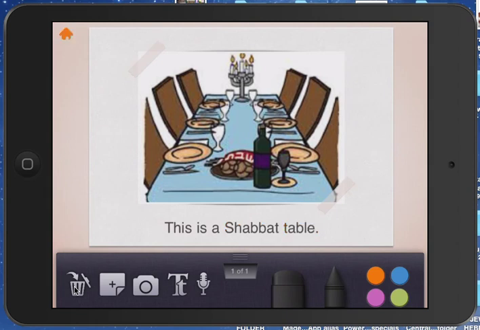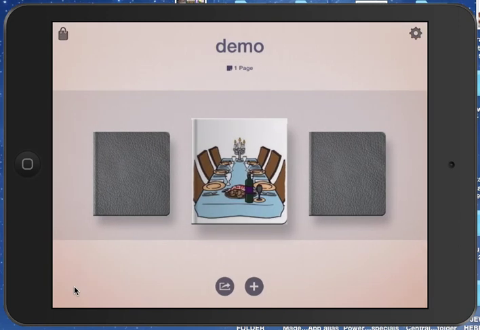Okay, so let's go to home, and if you want to share this demo, you just click on this icon over here, and that will enable you to share the information with your students and colleagues, etc.